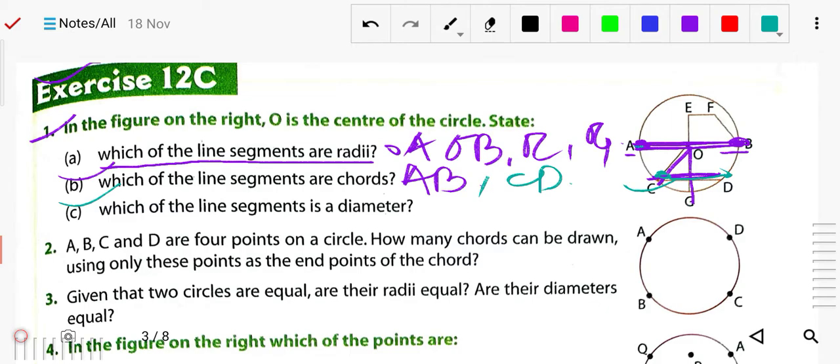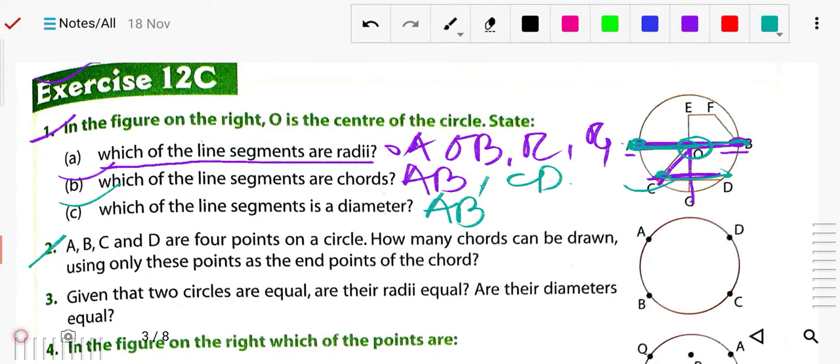The diameter means it should touch 2 points on the circle, and it should pass through the center, so only AB is the diameter. Got it? Okay, now question number 2, A, B, C, D are 4 points on the circle.